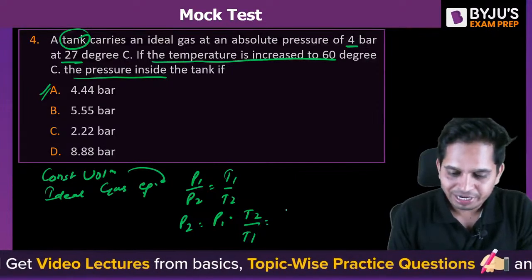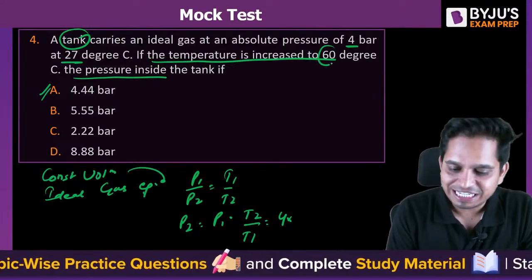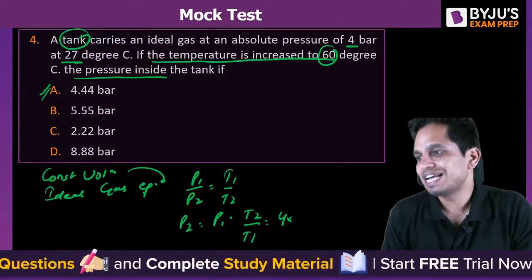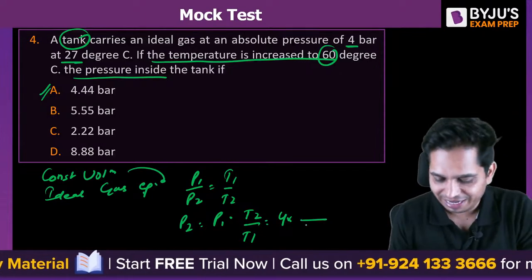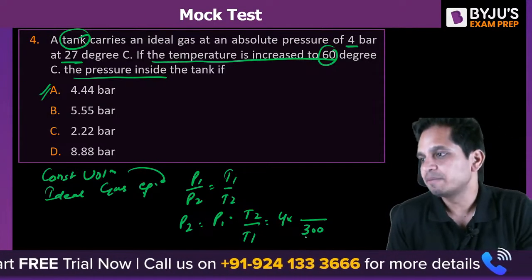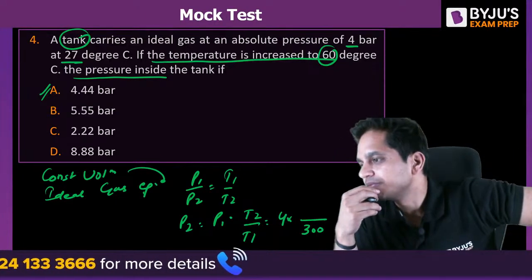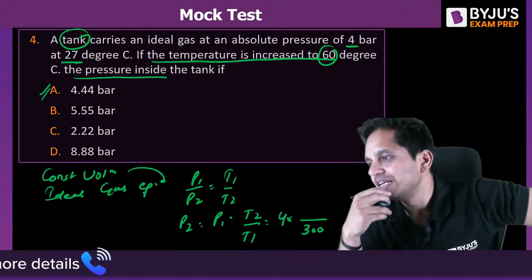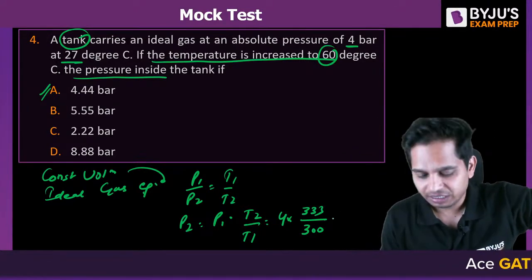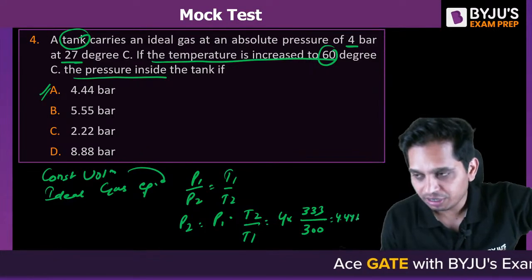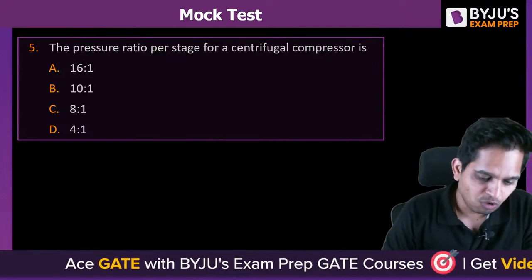So P1 is 4, into T2, which is 60. How much is 60 in Kelvin? 27 is 300, I know. How much is 60? 60 is 333. So you can solve this. You will get 4.44 bar. Okay. Chalo, A is correct. Now moving on.